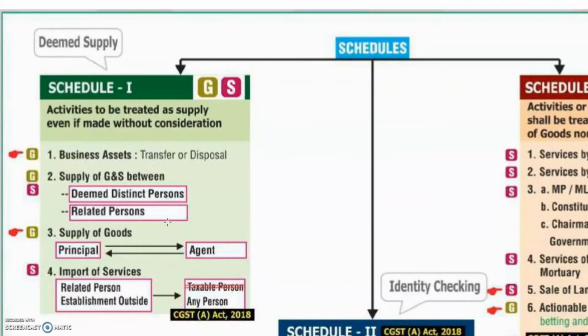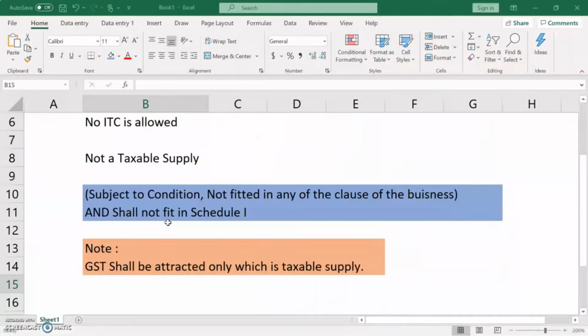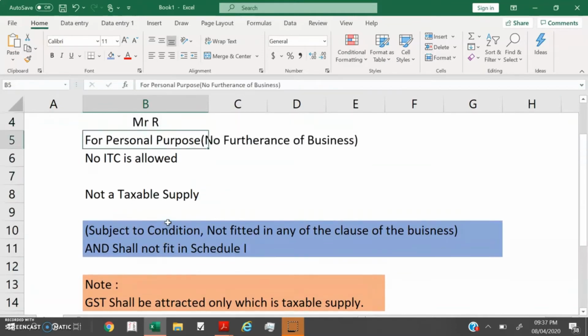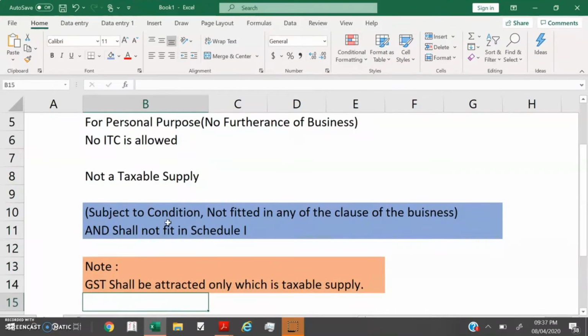Activities to be treated as supply even if made without consideration. In the given example, we don't have the consideration. We have a consideration part, but at the same time, it is mentioned for the personal purpose. So GST shall be attracted only on a taxable supply. So these are the conditions to be satisfied. This is a much more important point to be noted, and we will explain this point later.